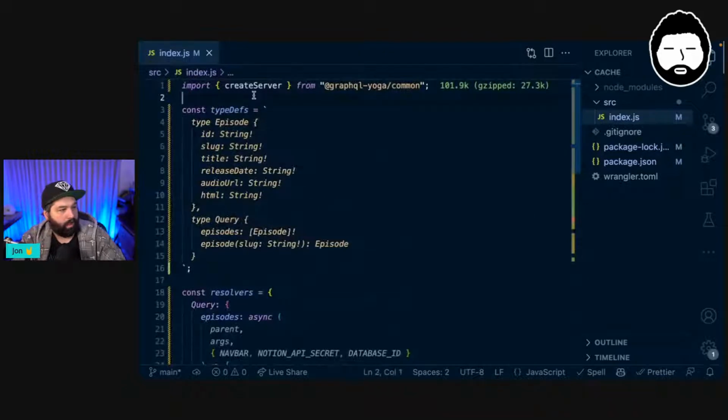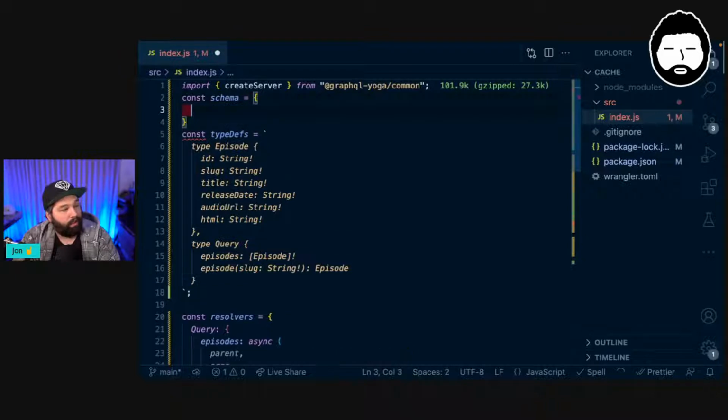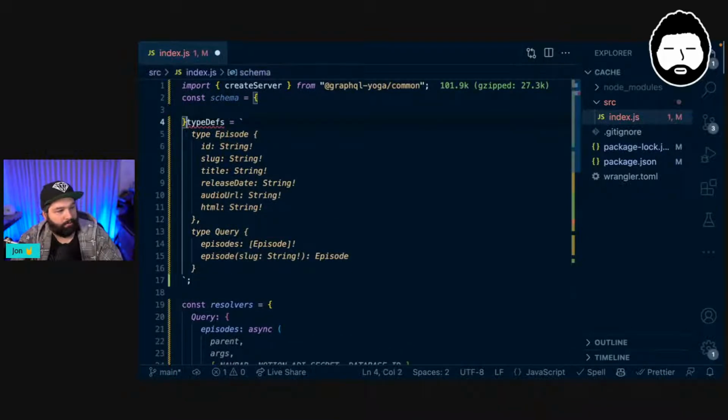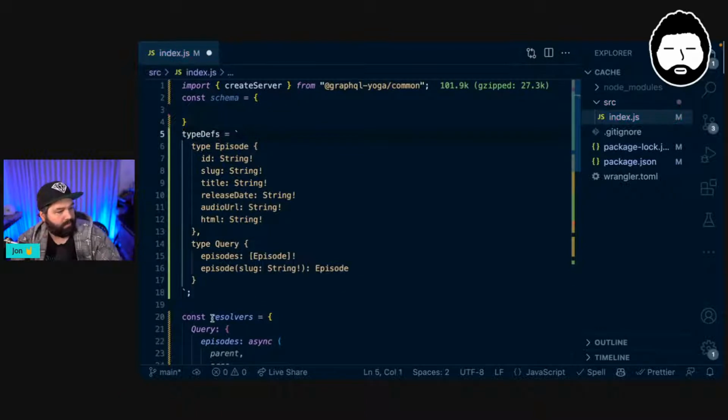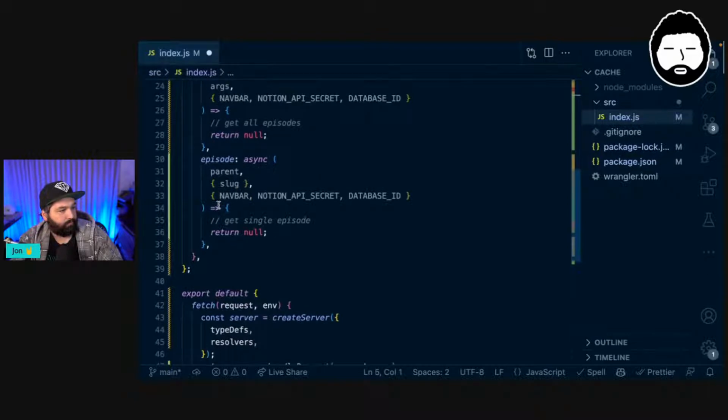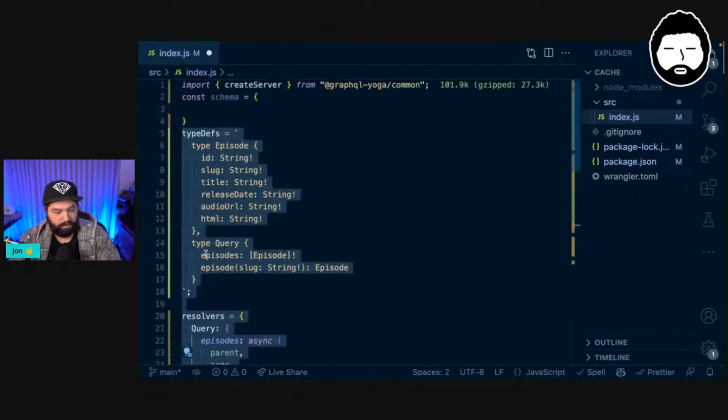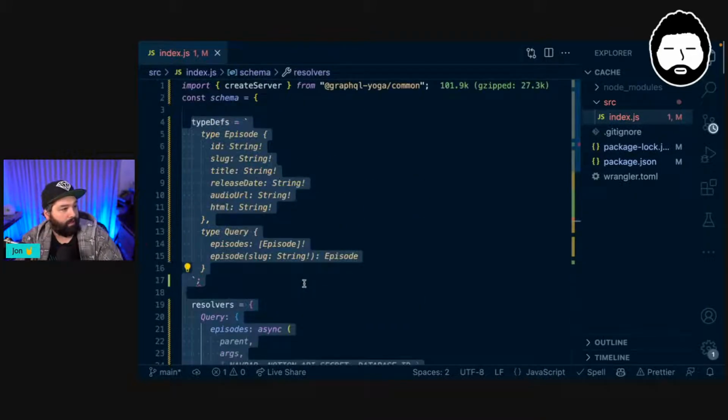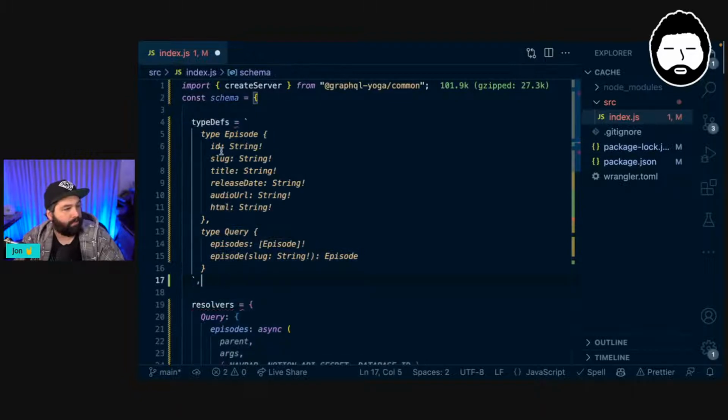Okay. I'm going to say const schema is equal to an object. And then in that object, I'm going to have type defs, and I'm going to have resolvers. So I'm going to move these into here, and then rather than having semicolons here, we want commas.